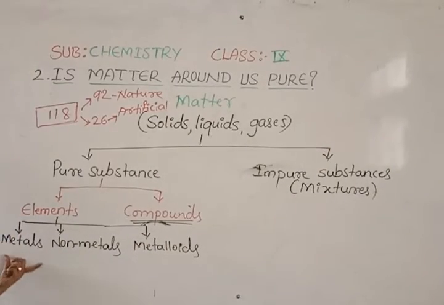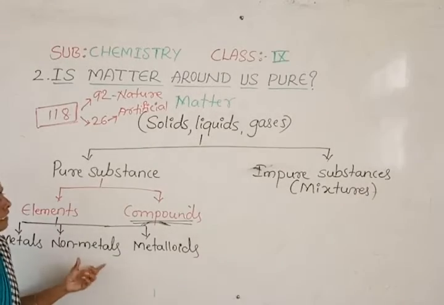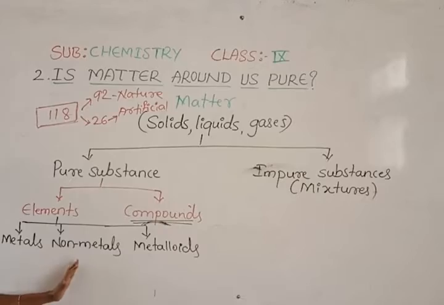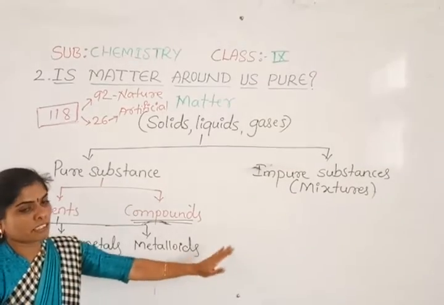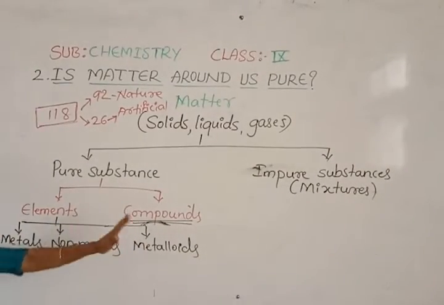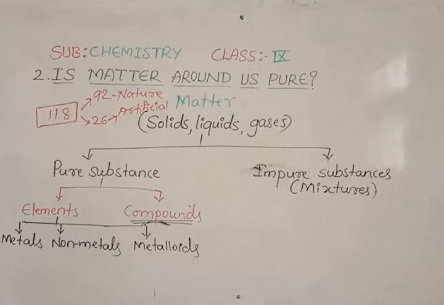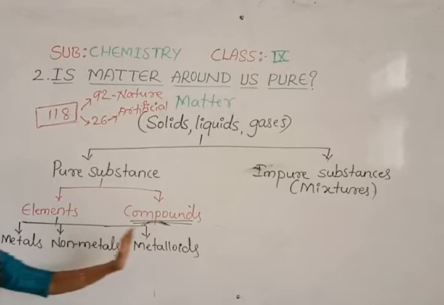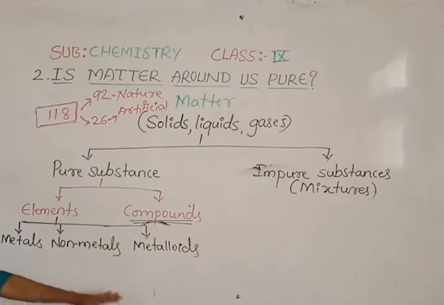Metals all have the same properties, non-metals have some different properties, and metalloids have their own different features. What the different properties of metals, non-metals and metalloids are, we can learn in our next session.